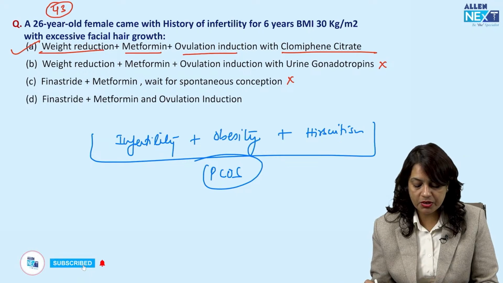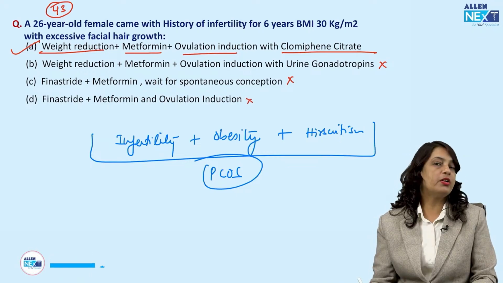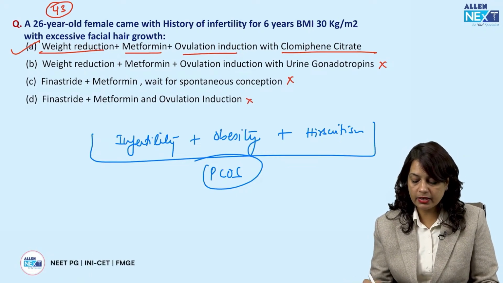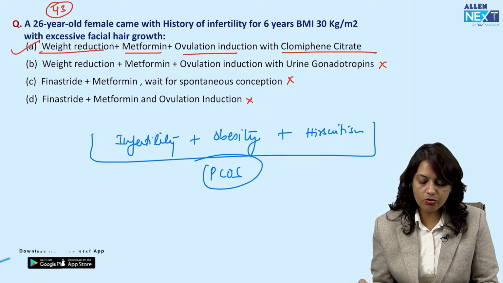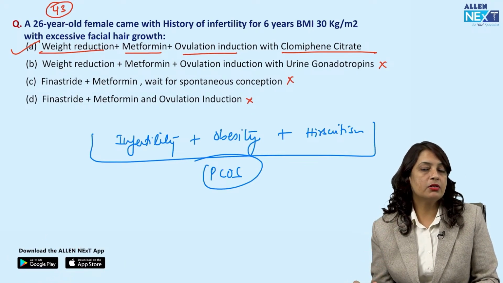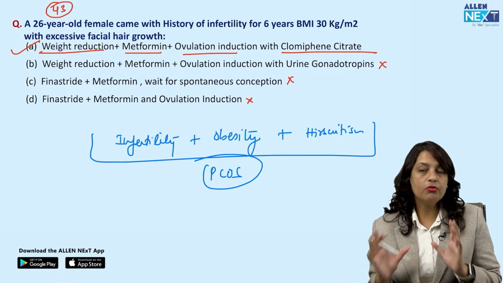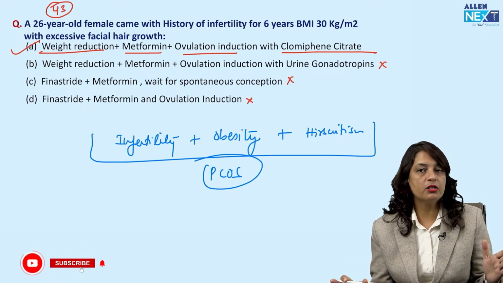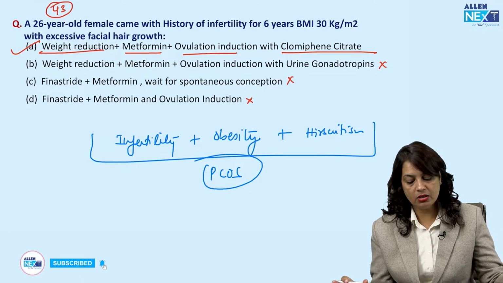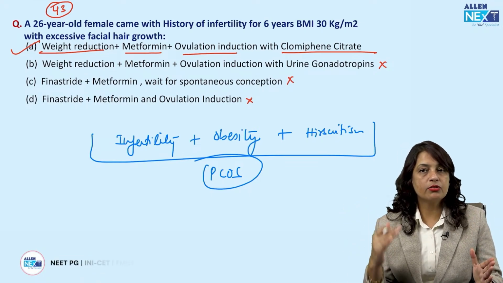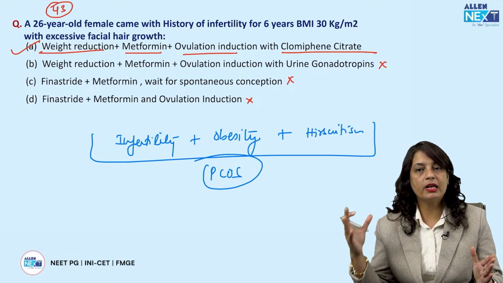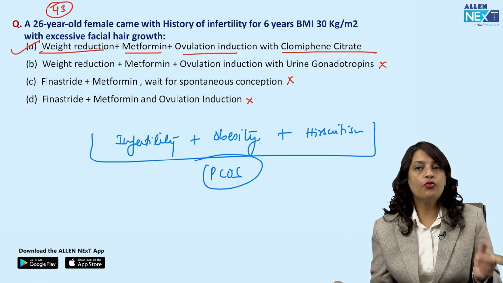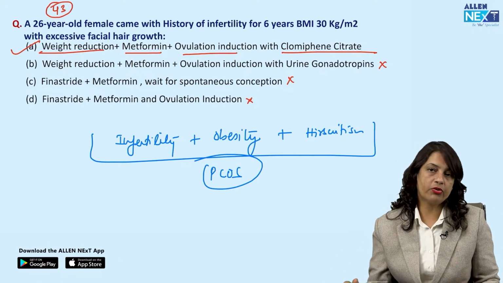Now, the fourth option is finasteride, metformin and ovulation induction. Finasteride has nothing to do here. It will correct the hirsutism, but we do not want to give this because the lady is planning to conceive. So the first step would be weight reduction, lifestyle modification, metformin to reduce the insulin resistance, and that will automatically correct the ovarian cycle, and ovulation induction with clomiphene citrate.